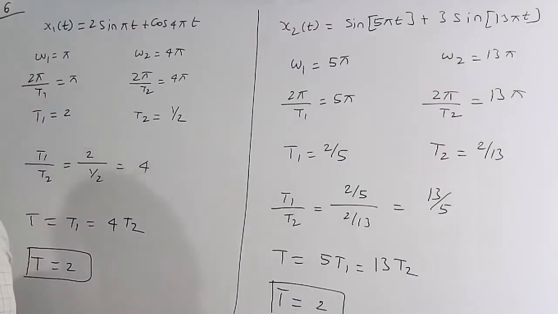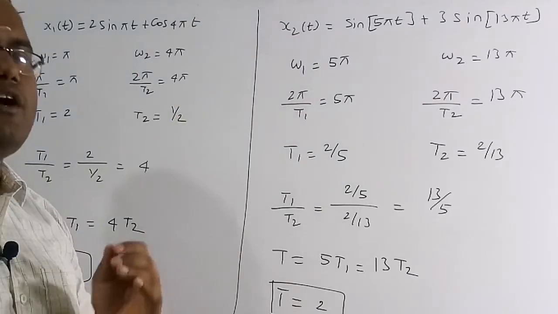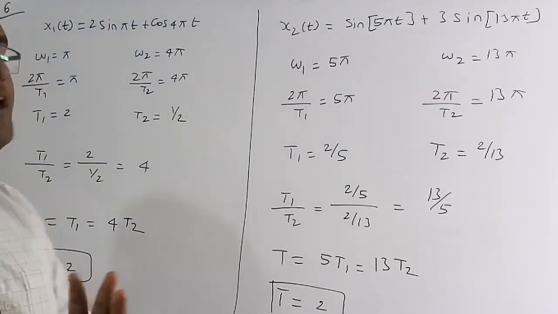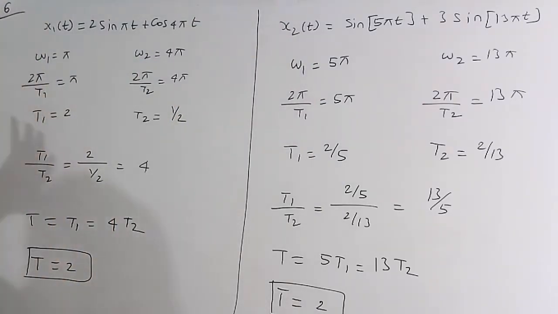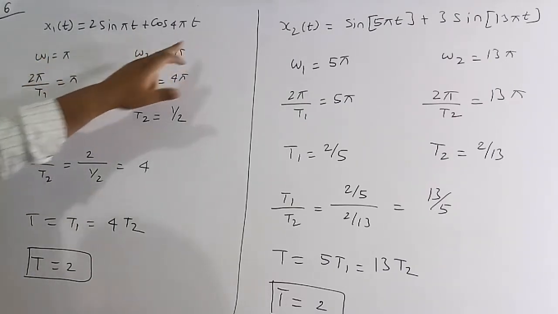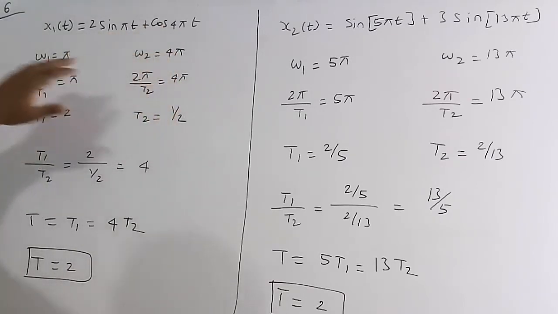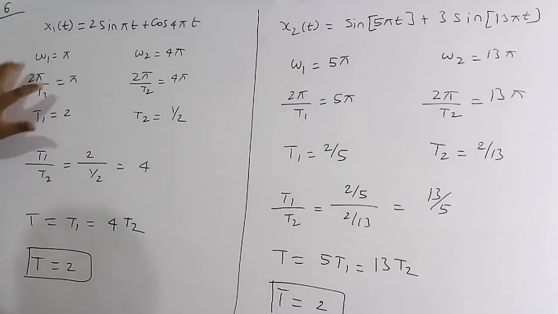In the question, they have given two signals, x1 of t and x2 of t. We need to find whether these signals are periodic or aperiodic. I have told you in the previous question that the standard procedure is to take sin omega t and cos omega t. Let me assume omega 1 is equal to pi and omega 2 is equal to 4 pi. So omega is nothing but 2 pi by t1, which is equal to pi.